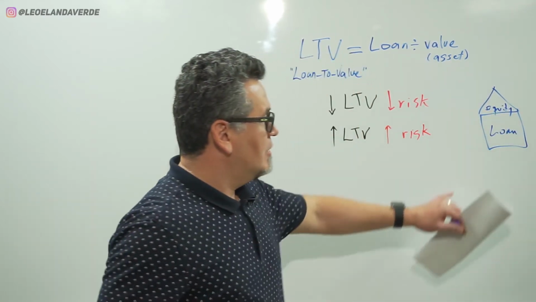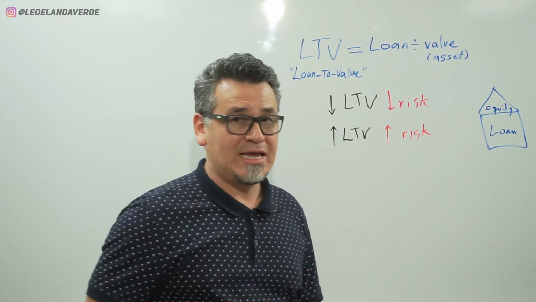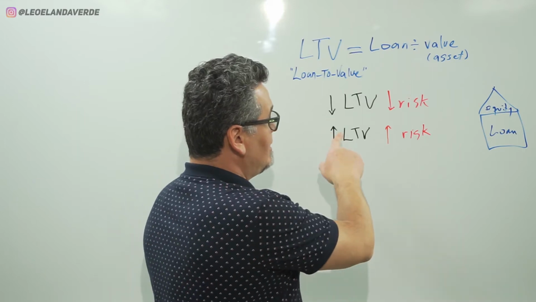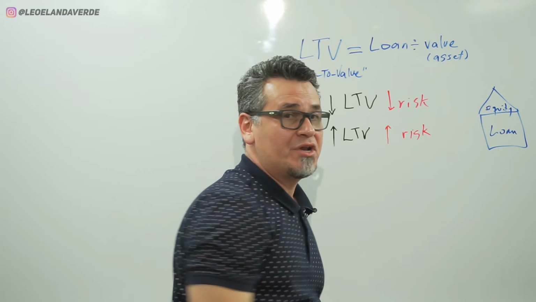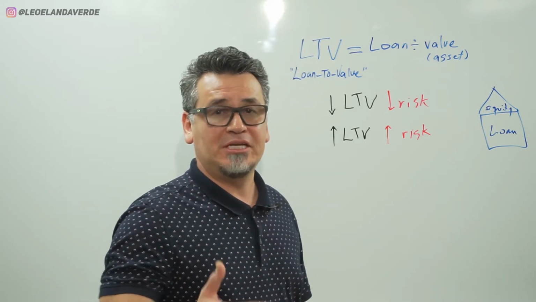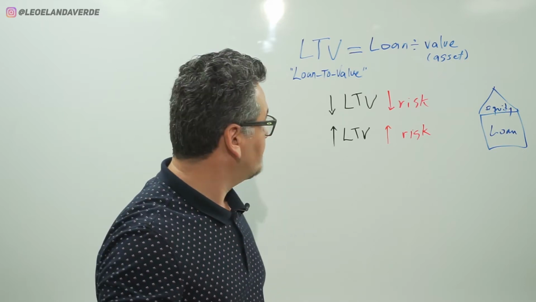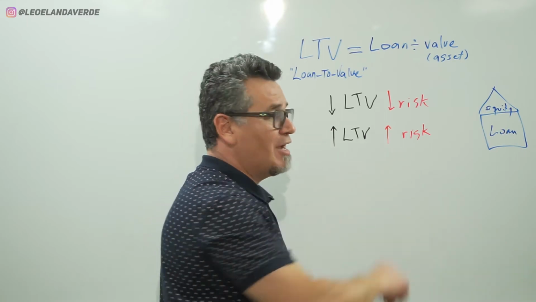So the gap between the loan that the bank gives you and the purchase price or the refinance of the project is the equity. That's the down payment, the guarantee to the bank that you've got some skin in the game. The lower the LTV, the lower the risk. The higher the LTV, the higher the risk.